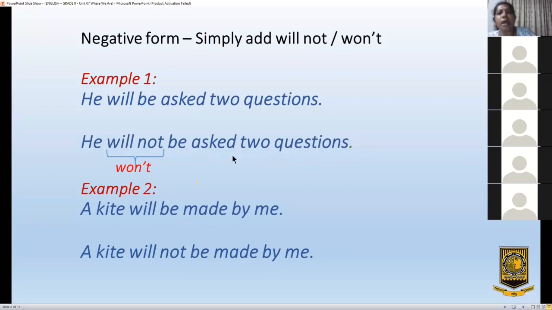He will not be asked 2 questions. He won't be asked 2 questions. That is the shortened form. Right. We'll move to the second example.